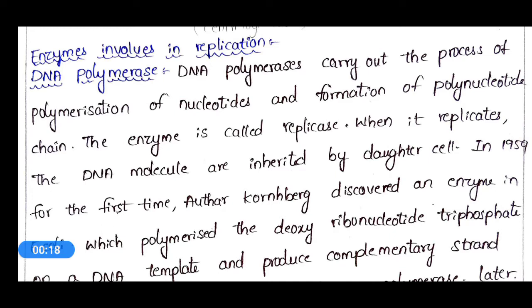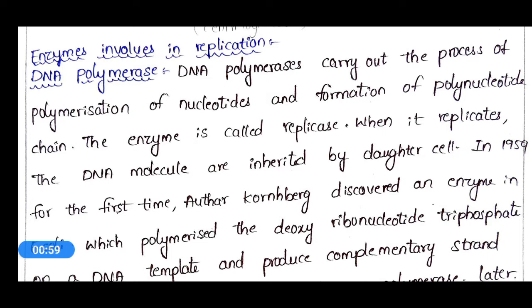So far we discussed replication, models of replication, and experimental proof for the semi-conservative model of DNA replication. Also, in the previous classes we discussed the nature and structure of the gene, and experimental proofs for DNA as genetic material. So now let's discuss the enzymes which are responsible for replication.